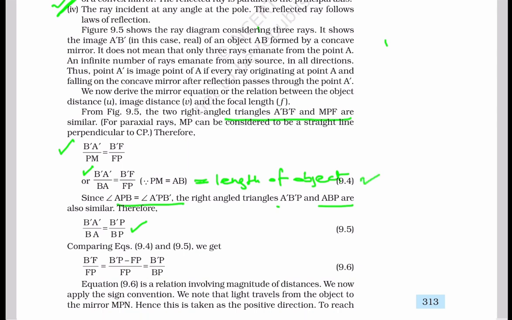Comparing equation 9.4 and 9.5, we can write B prime F divided by FP is equal to B prime P minus FP divided by FP is equal to B prime P divided by BP. Now, equation 9.6 is a relation involving magnitude of the distances.